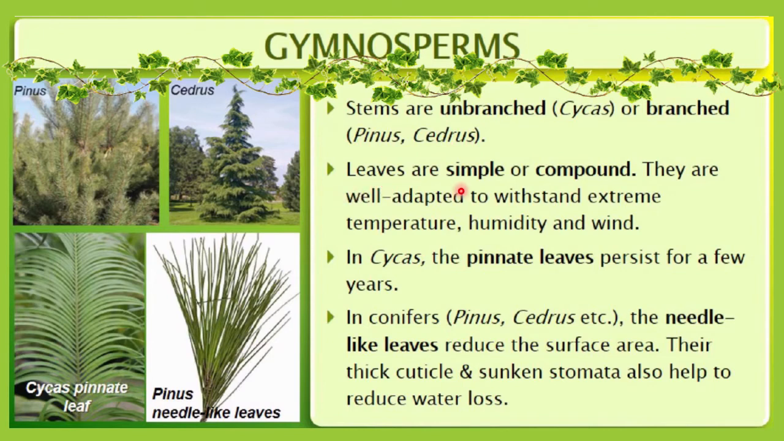So leaves are simple. Now let me discuss the leaves. Leaves are simple or compound. We will learn in detail what simple leaves and compound leaves are in chapter number 5, but here you must remember the kinds of leaves. They are well adapted to withstand extreme temperature, humidity and wind. They are designed in such a manner that they can withstand extreme temperature, even humidity and wind.